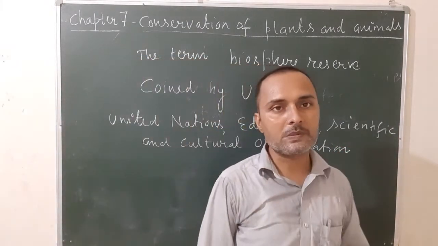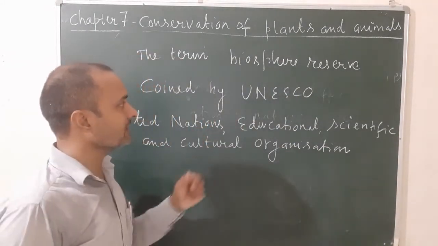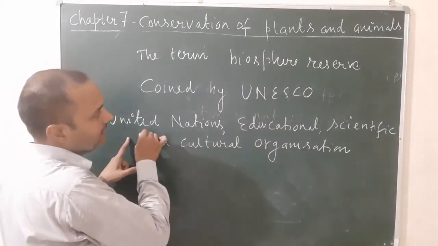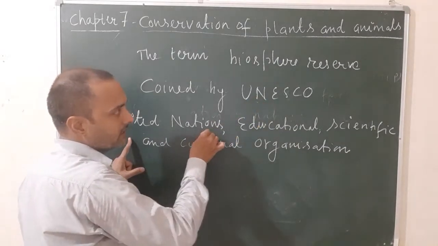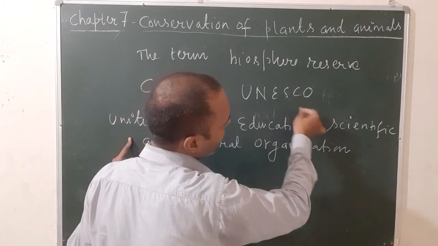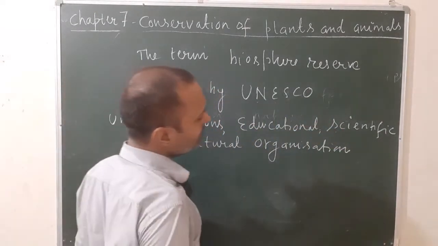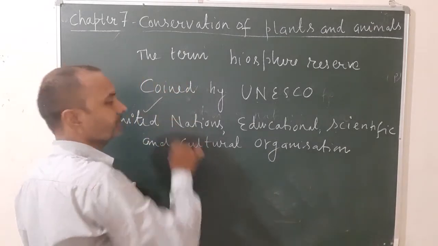The term biosphere reserve was coined by UNESCO. U stands for United, N stands for Nations, E stands for Educational, S stands for Scientific, C stands for Cultural, and O stands for Organization.